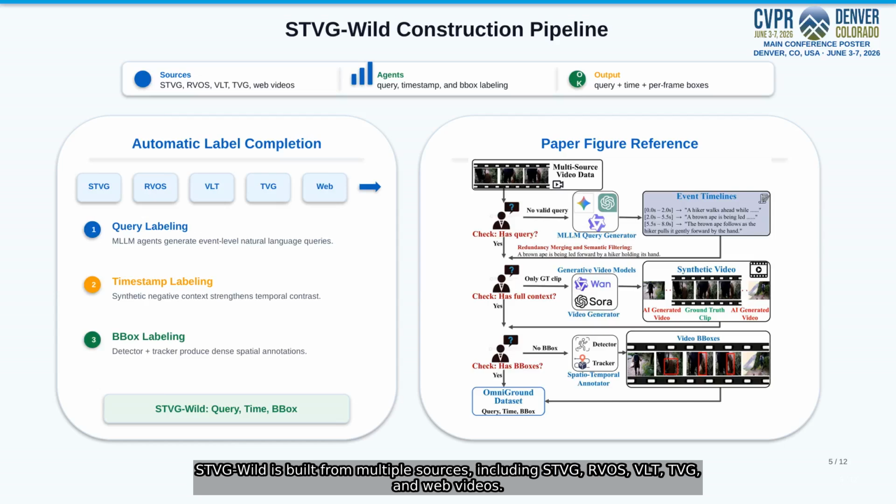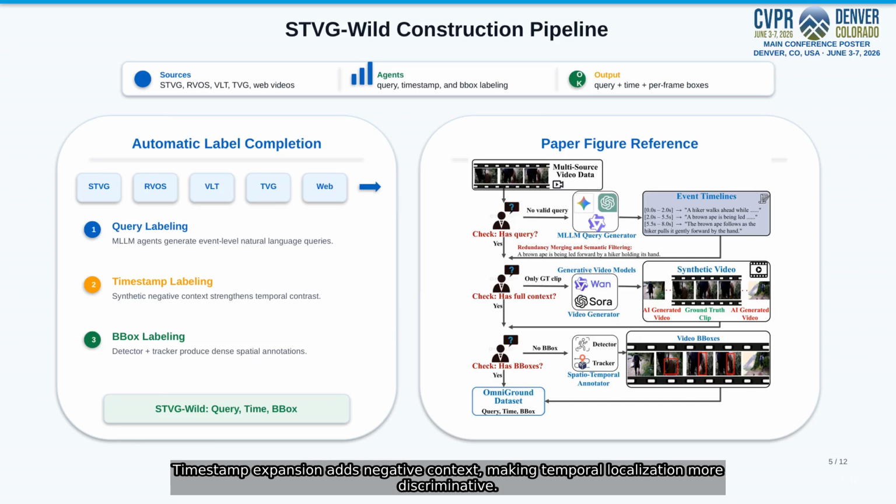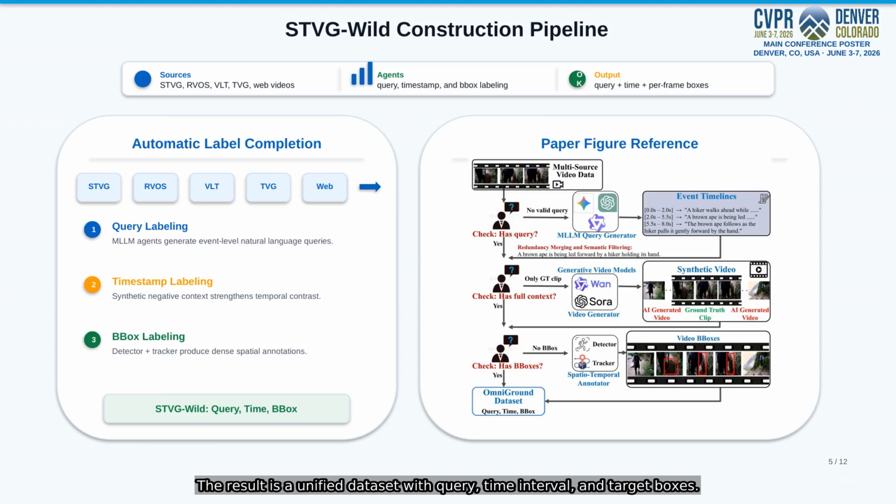STVG Wild is built from multiple sources, including STVG, RVOS, VLT, TVG, and web videos. For incomplete annotations, MLLM agents generate or complete event queries. Timestamp expansion adds negative context, making temporal localization more discriminative. For boxes, a detector and tracker are combined to produce dense frame-level spatial annotations. The result is a unified dataset with query, time interval, and target boxes.